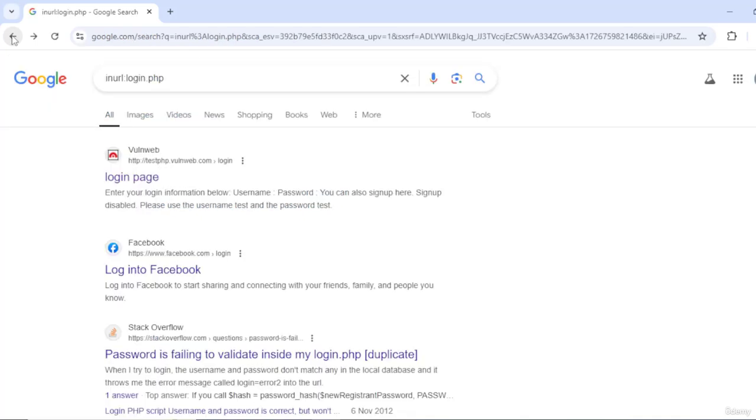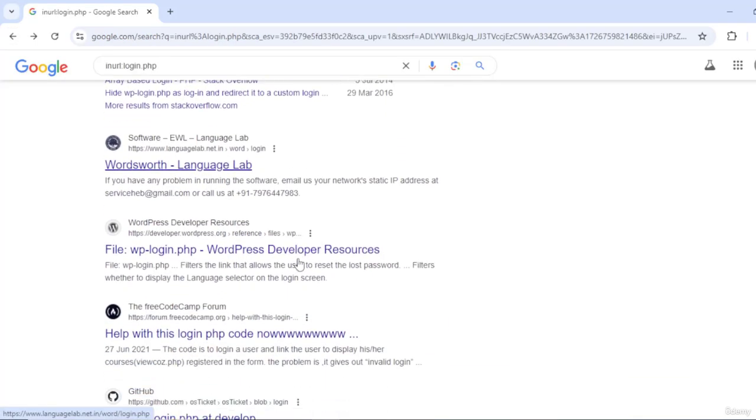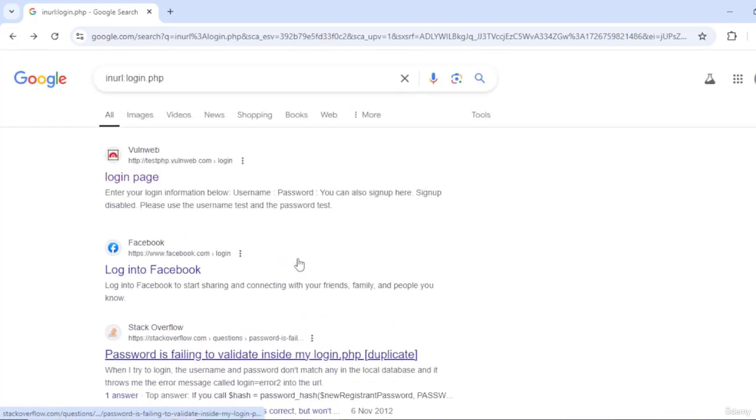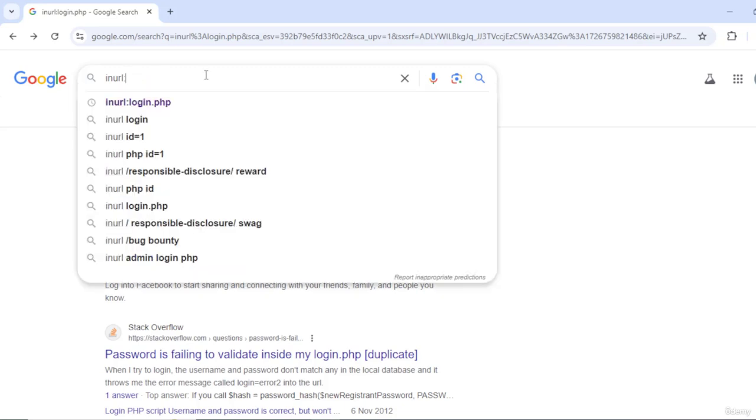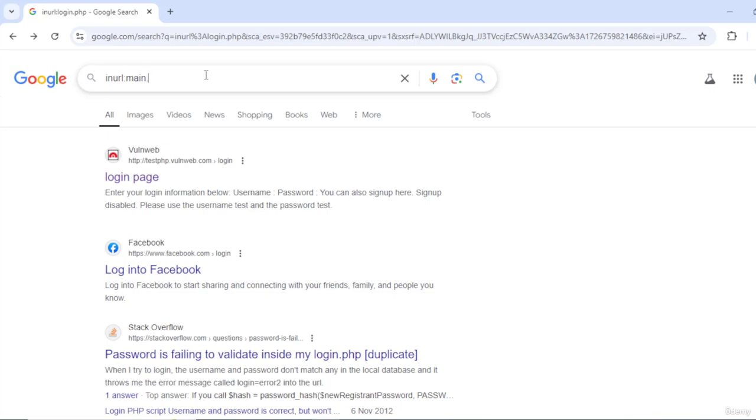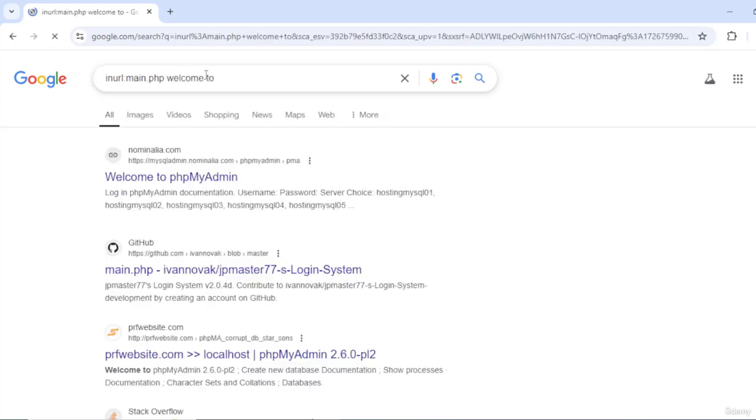Right now, we'll just go back, and you can see that this is how we can take a look at all the pages that are loggable. That means these are the pages where you can log in. So inurl login.php shows you all the websites that have login.php in the URL. Okay, inurl main.php, welcome to, press enter.